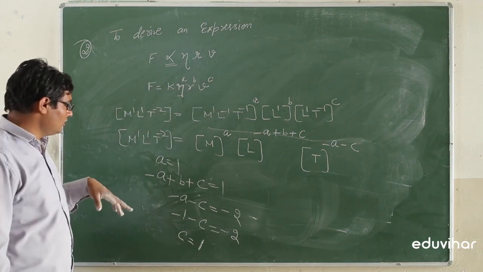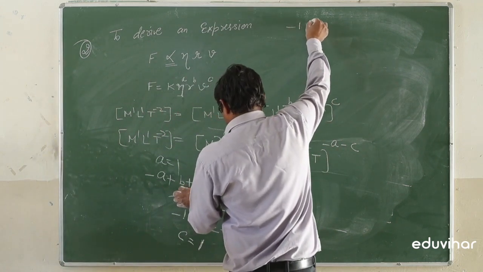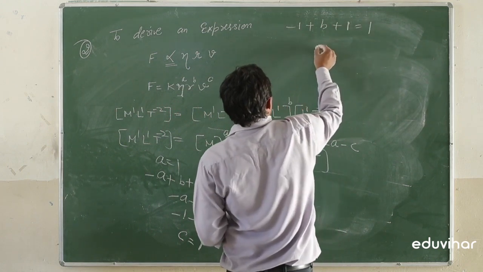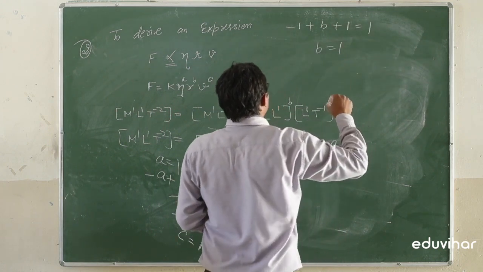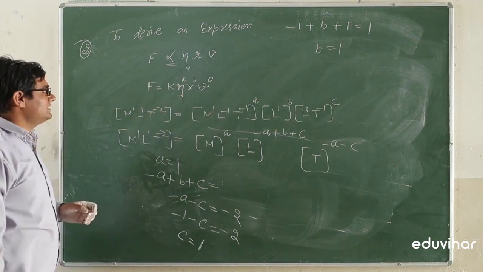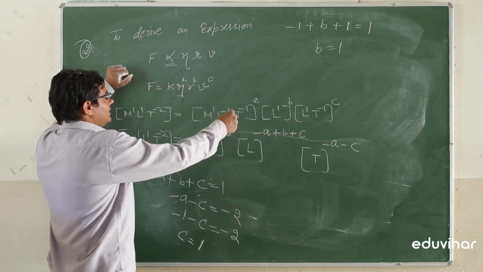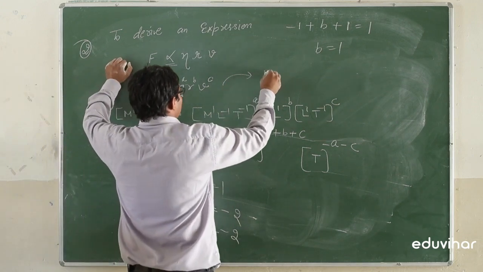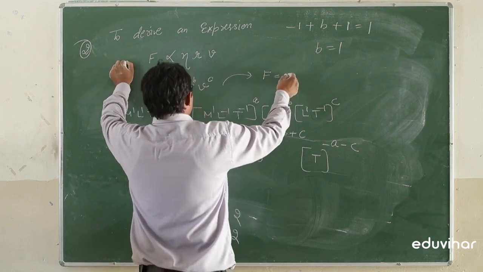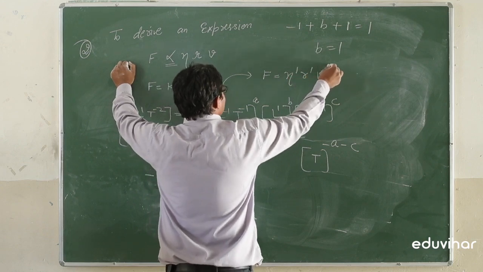Now we will find the value of b. From that equation, minus 1 plus b plus 1 is equal to 1. So b is equal to 1. All the powers a, b and c are 1. So the formula can be written as force is directly proportional to eta with power 1, r with power 1, velocity with power 1.